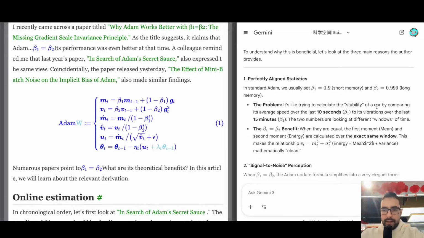So it's like taking in the speed over the last 10 seconds of the car and vibrations over the last 15 minutes of the car, and then trying to do some calculations, but they are at different windows, time scales. So these 10-second speed and these 15-minute vibrations might not be so related. But if you took, for example, 10-second speed and 10-second vibrations, that's a lot more related.